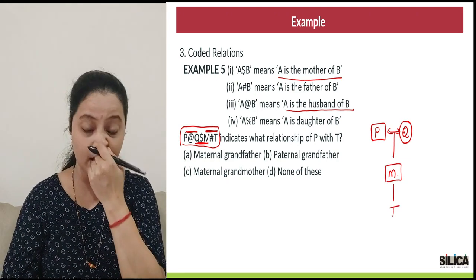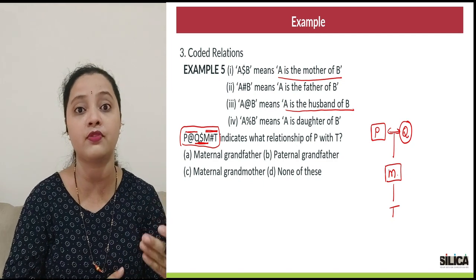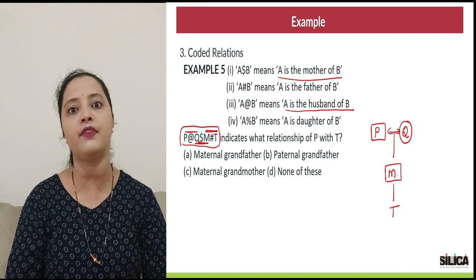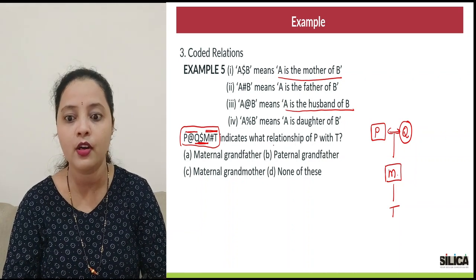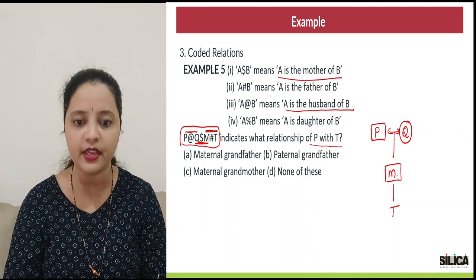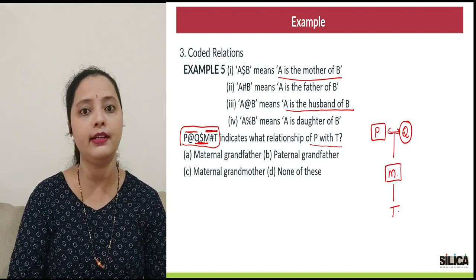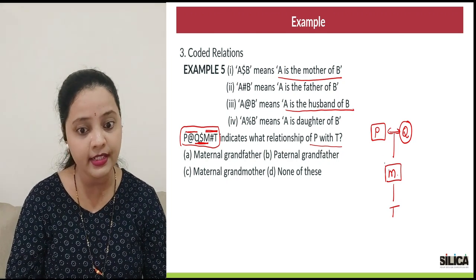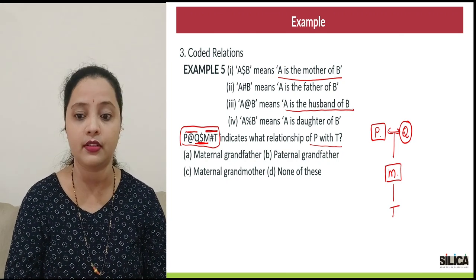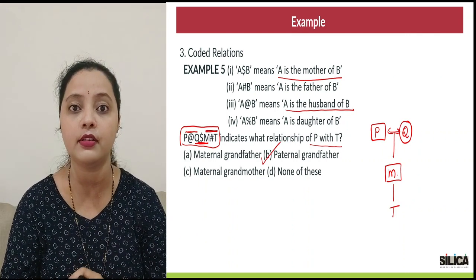Idea clear? This is how you're supposed to solve these coded relations. In case for the previous question you had more than one option, this would be the way we would go with it. Alright, so our family tree is ready. Now what are we supposed to find? What is the relationship of P with T? P's son's child is T. So obviously P would be the grandfather. And from whose side? T's father's father. So I would say paternal grandfather would be the answer to this question.